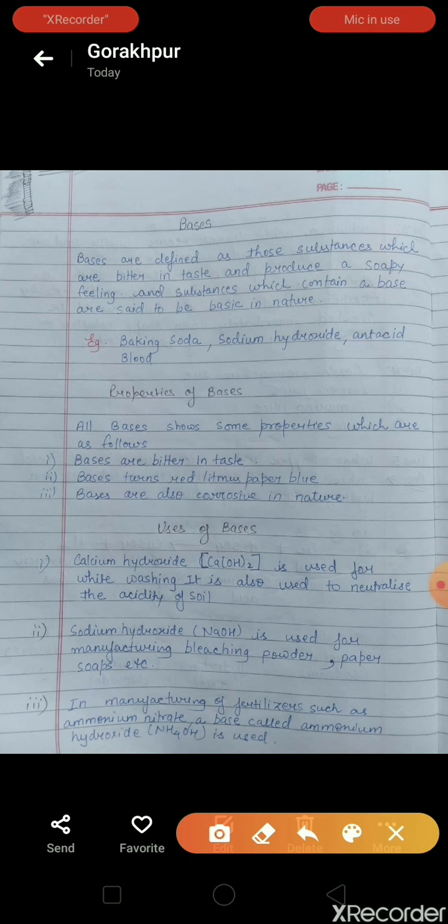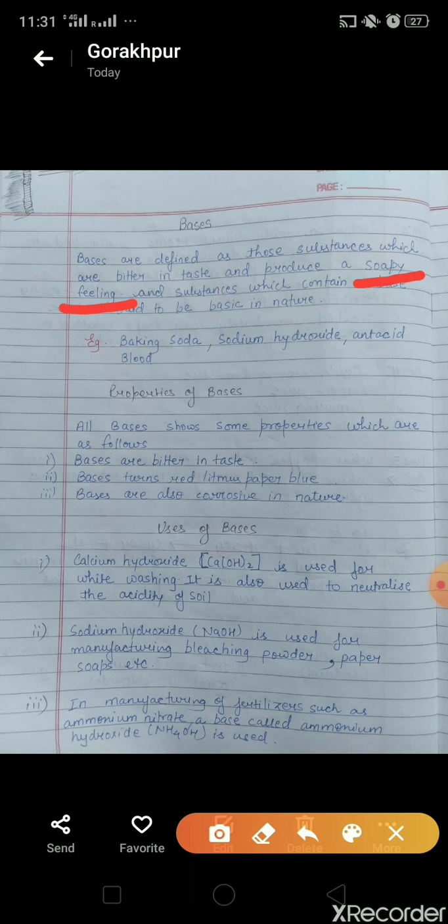Now, you can also see one more example, that is soapy feeling. So you have seen soaps in your home. When you see the surface of soap, it is slippery or soapy. So substances which are soapy or produce a soapy feeling are bases.